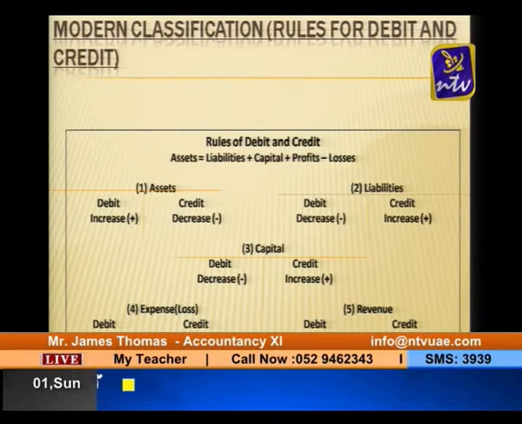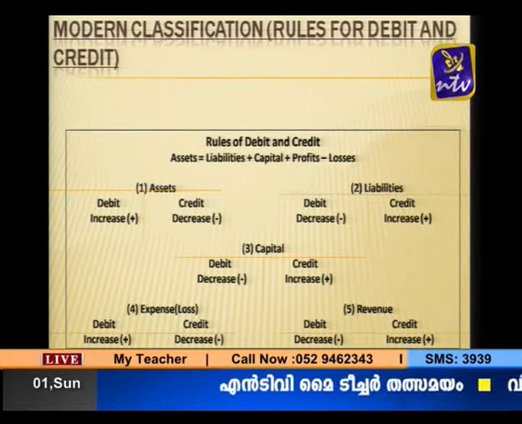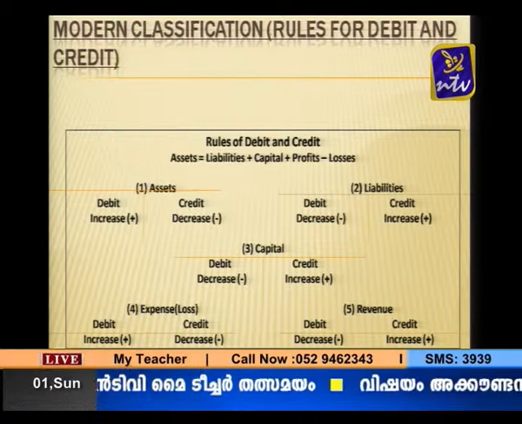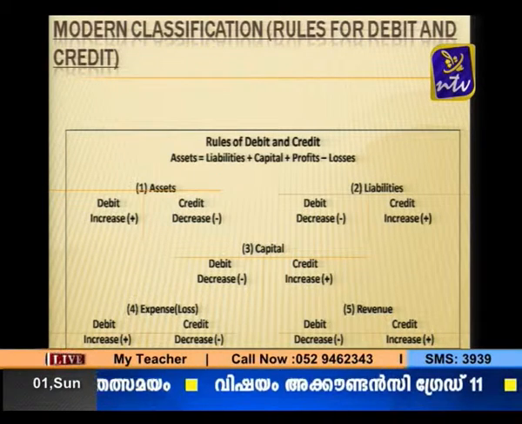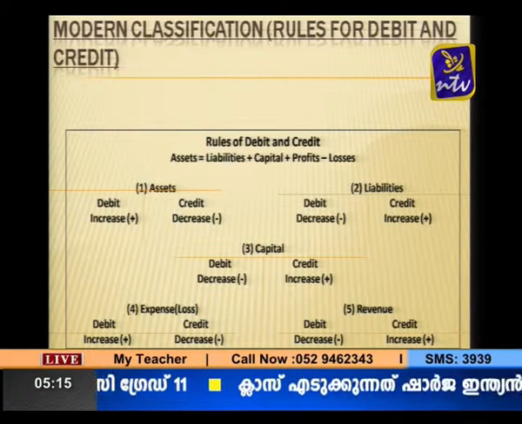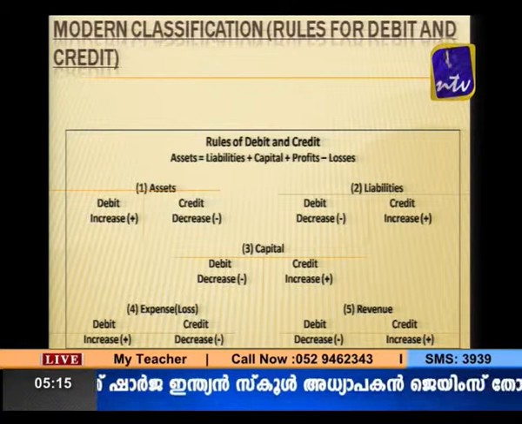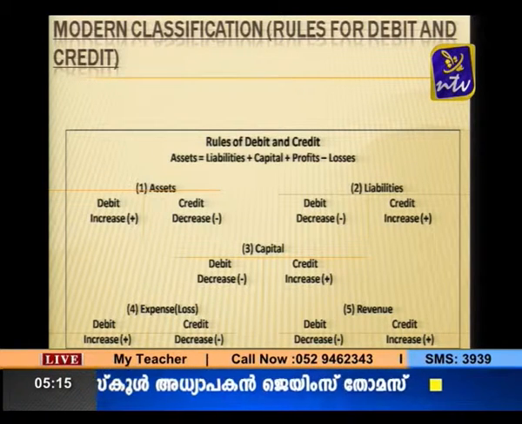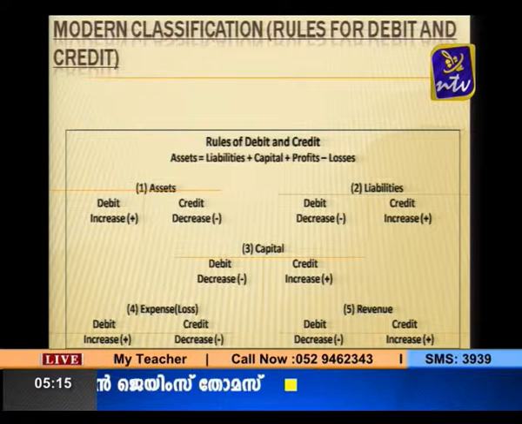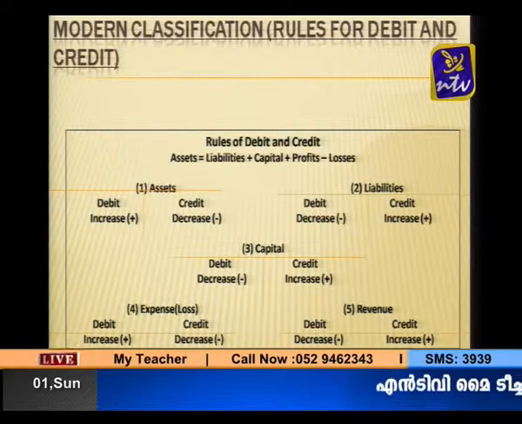Now you look at the monitor. This is very, very important. Nowadays we are applying the modern concept. You can see from the monitor the modern classification of rules for debit and credit. And what is the modern classification? The accounts are divided into different groups: asset accounts, liability accounts, capital accounts, expense accounts, and also revenue accounts.